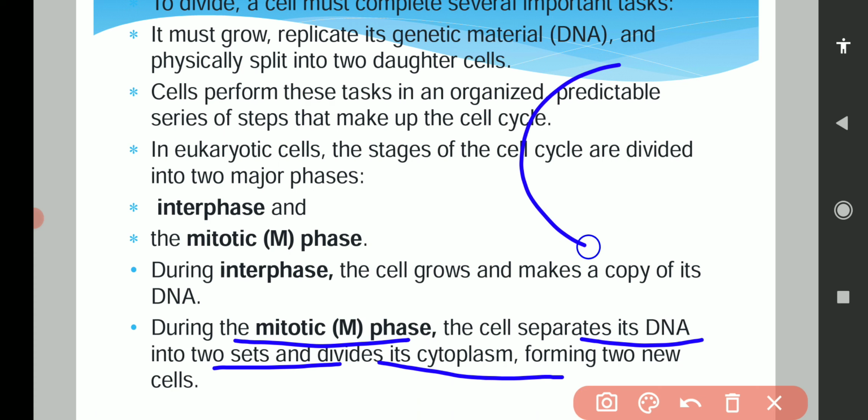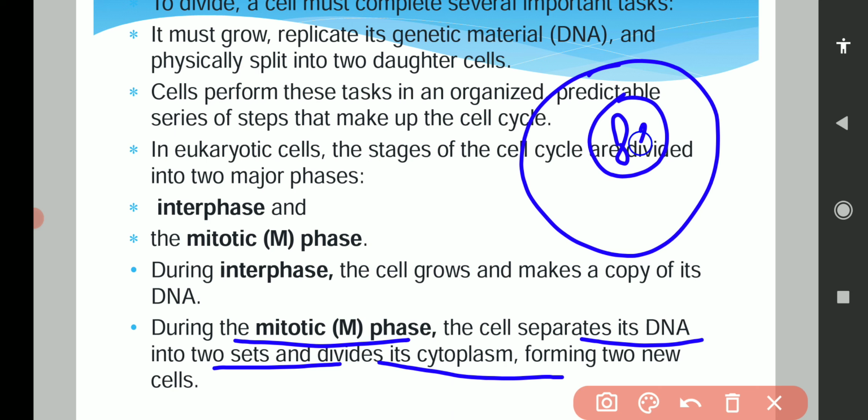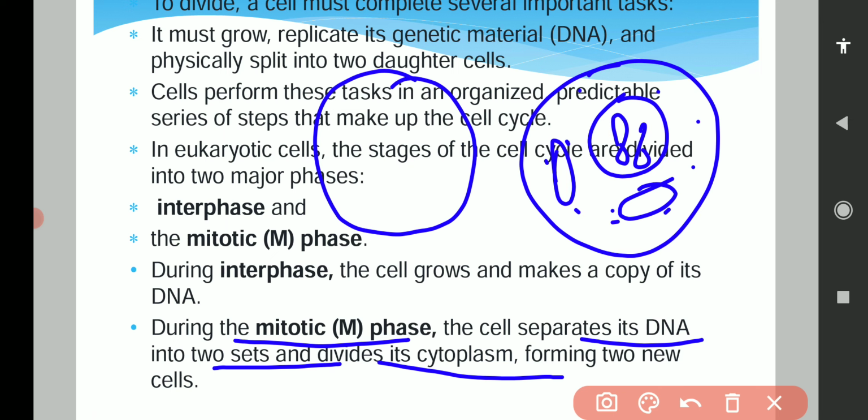Whatever material is present in the cell, suppose this cell has two chromosomes, and several organelles are present. First of all, the cell will grow itself. It will replicate its genetic material. These two chromosomes, ultimately 4 chromosomes will form.